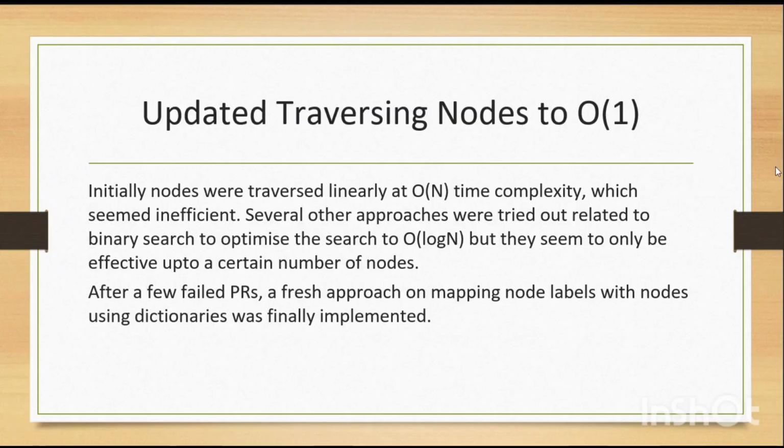Next part was solving this problem, which was updating traversing nodes. Initially, the node traversal in find node was done linearly with a time complexity of O of n, and we explored a lot of PRs looking for a better optimized search using the binary search method to bring it down to log n, but none of them worked properly. We eventually went with mapping each of the node labels with the nodes in a dictionary and bringing the time complexity down to O of 1.